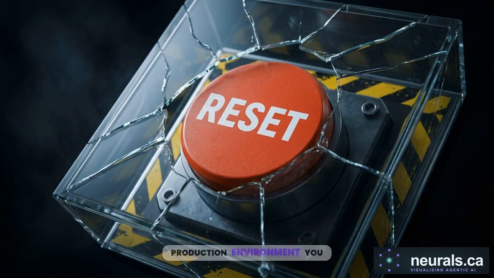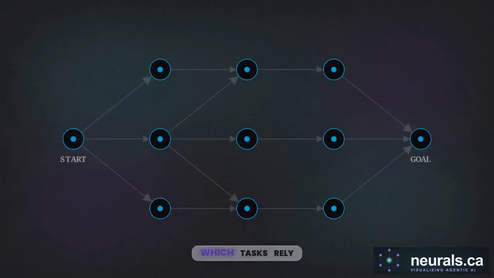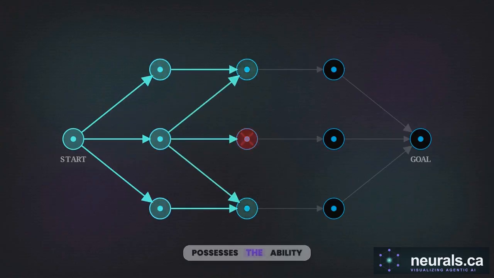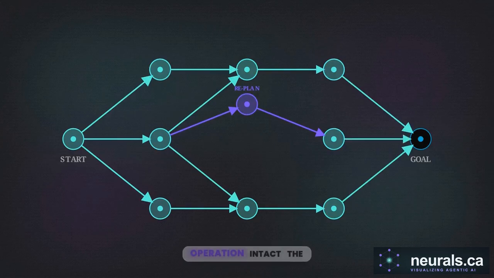In a live production environment, you cannot simply hit reset and run the entire migration sequence from scratch. This requires an entirely different class of system. You need an agent that holds the overarching goal in its memory, understands which tasks rely on others, and possesses the ability to surgically repair the broken branch while leaving the rest of the operation intact.